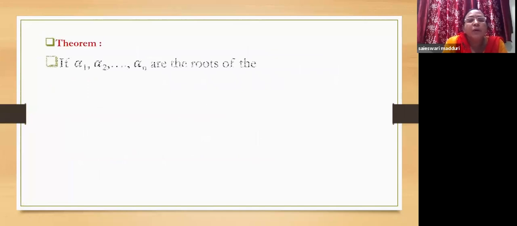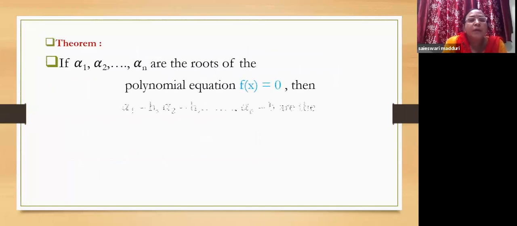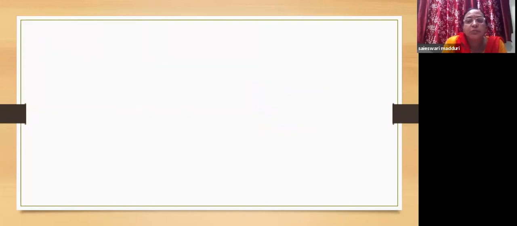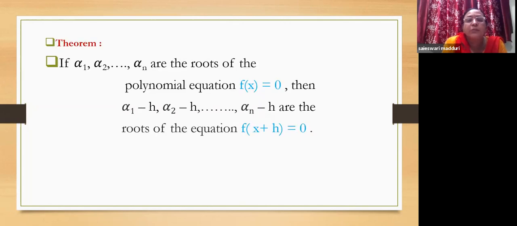Now here we go on with the next concept. If alpha 1, alpha 2, so on alpha n are the roots of polynomial equation f of x equal to 0, then alpha 1 minus h, alpha 2 minus h, so on alpha n minus h are the roots of the equation f of x plus h is equal to 0. That is, a constant is being subtracted from each of these roots. Then here you can see the opposite thing is happening. Here h is subtracted, but in the equation h is added.